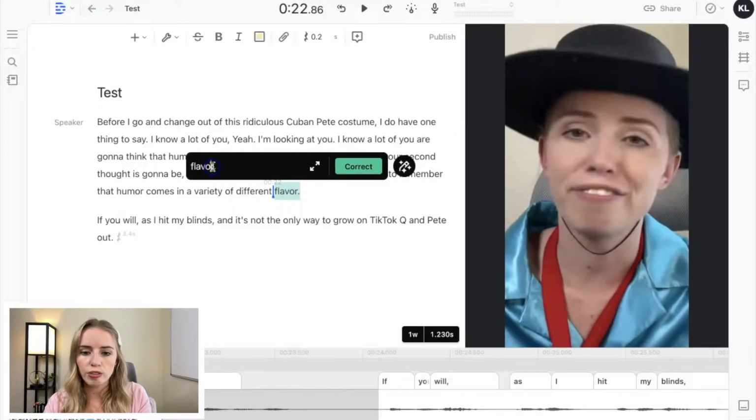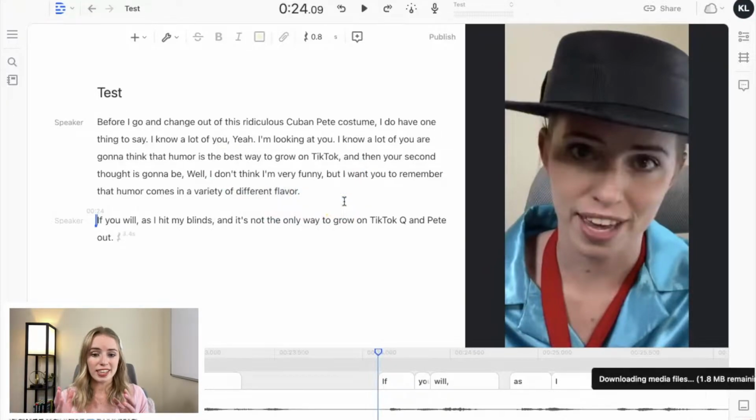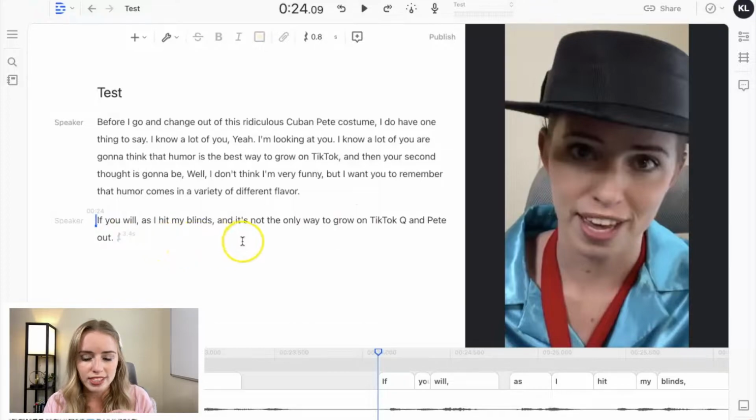So then I'm just going through and editing the words and making sure, but I do have to say this is pretty accurate, which is awesome. If you will, as I hit my blinds, and it's not the only way to grow on TikTok, Cuban Pete out. Okay, so they changed this to Q and instead of Cuban.